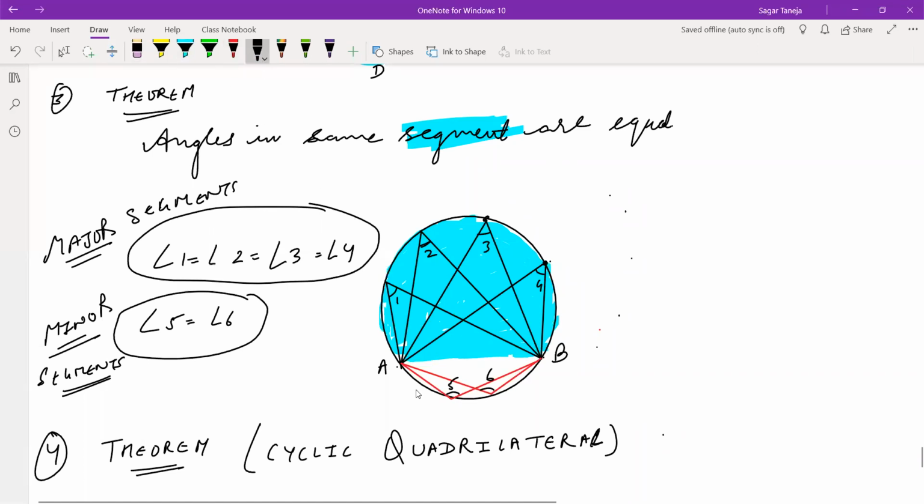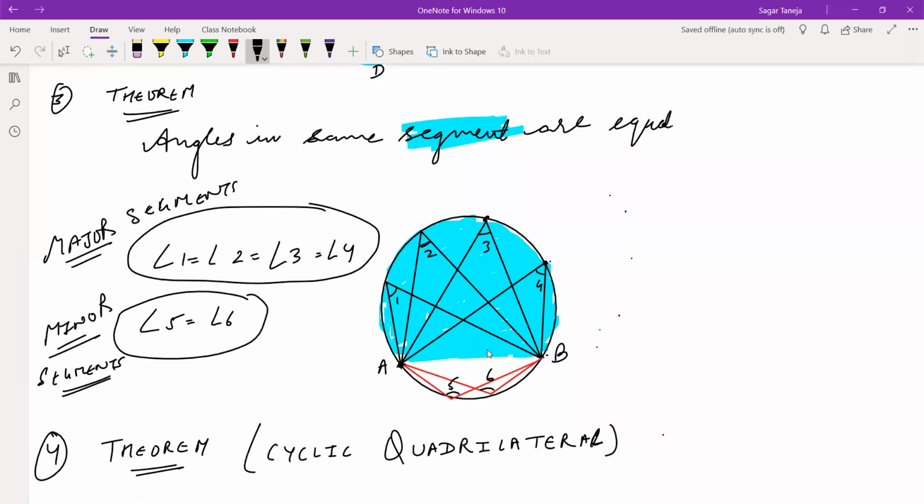Now, I am talking about only 2 points, A and B. Now, we know that above AB we have major segment and below AB we have minor segment. Fine. So, without the line also, we have to consider that above AB we have major and below AB we have minor. So, AB is an arc.